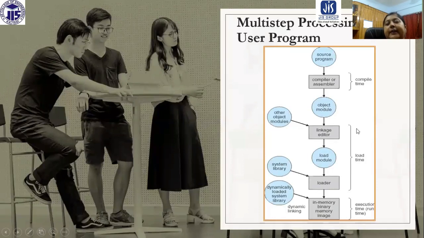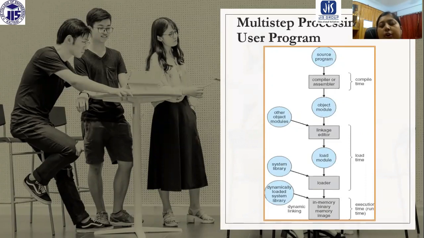If the binding is performed in load time, then this is the time the linking and loading is performed, and the address binding is also performed in this time. Now after the loader, the loading is done.